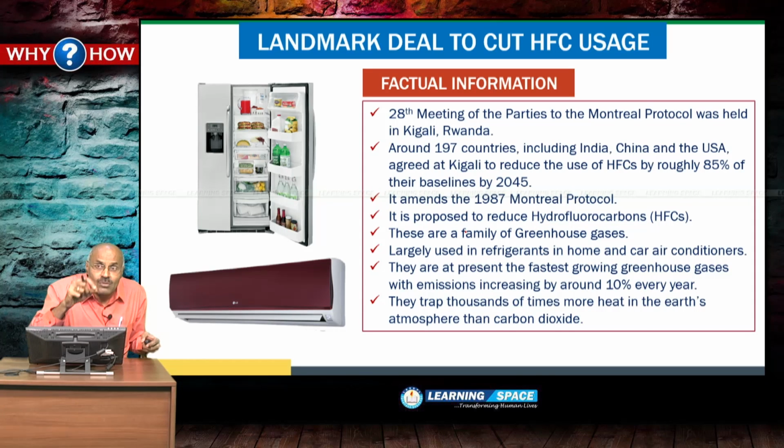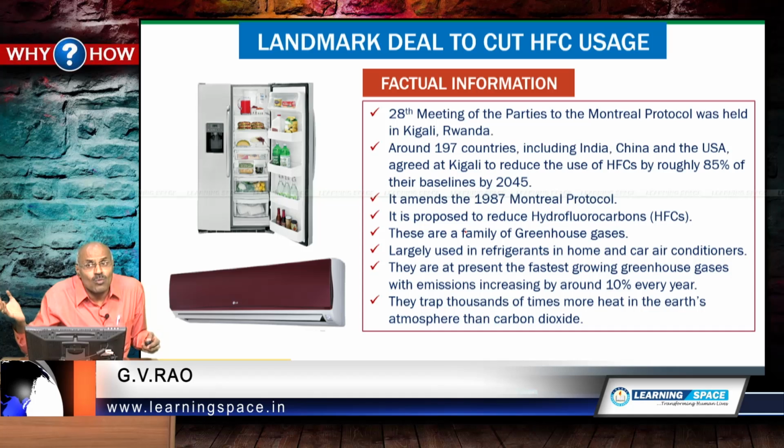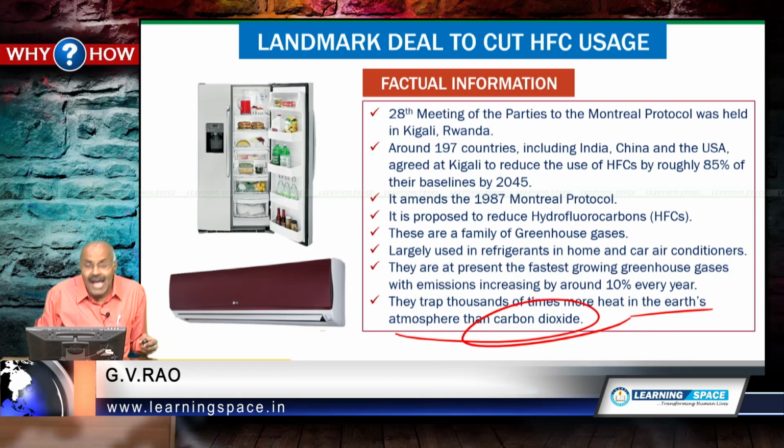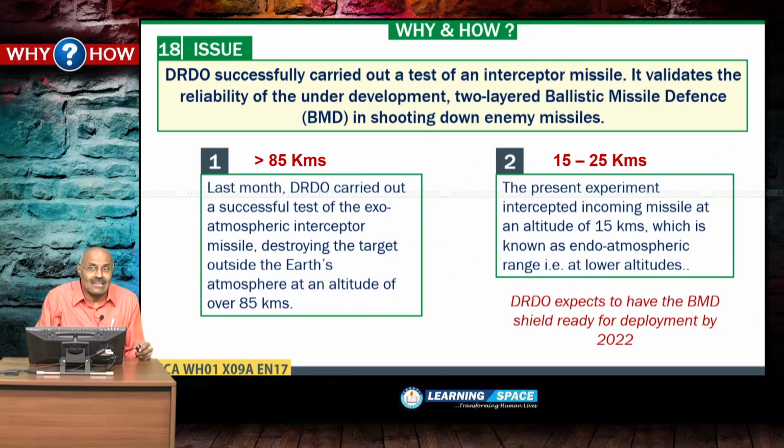So, if someone talks about Kigali Pact, it is to eliminate hydrofluorocarbons up to the extent of 85% by 2045, and these are basically used in refrigerants and air conditioners. What is the need for eliminating HFCs? Because they trap thousands of times more heat in the Earth's atmosphere than carbon dioxide. Right. So, this is very important amendment of 2016.